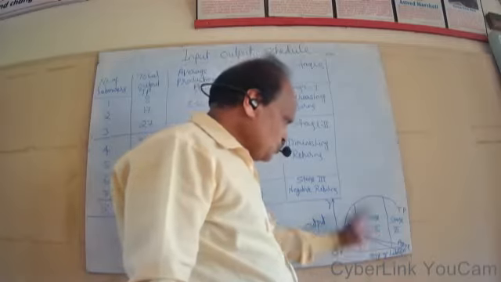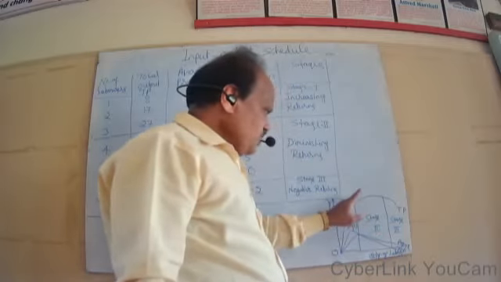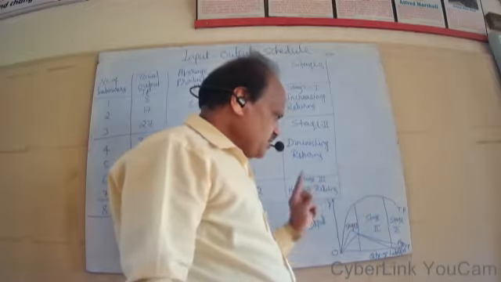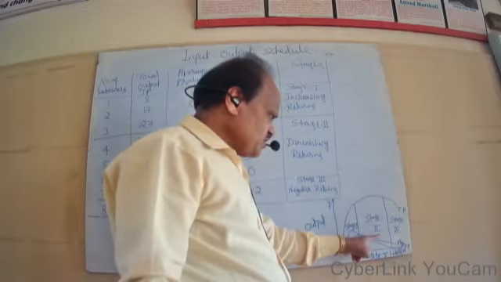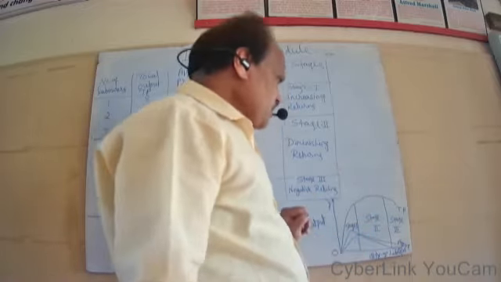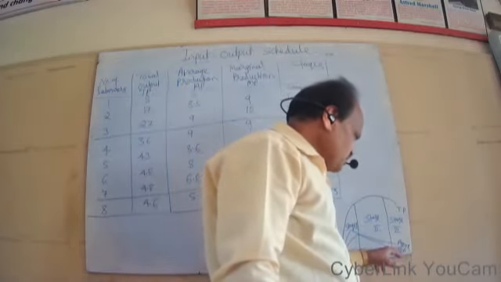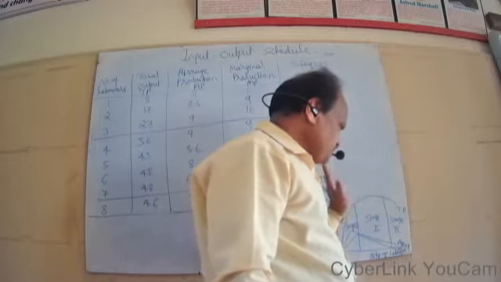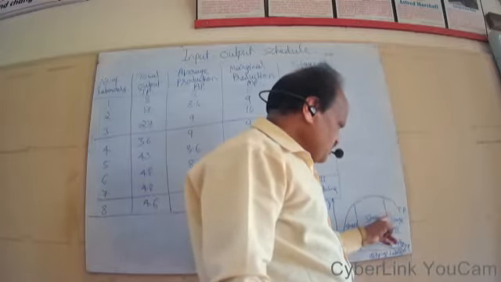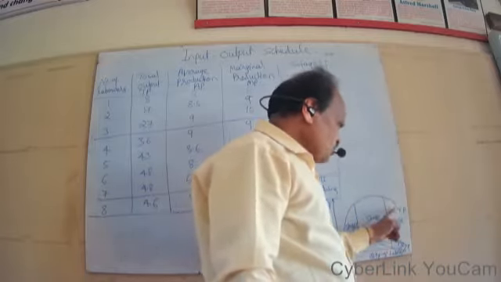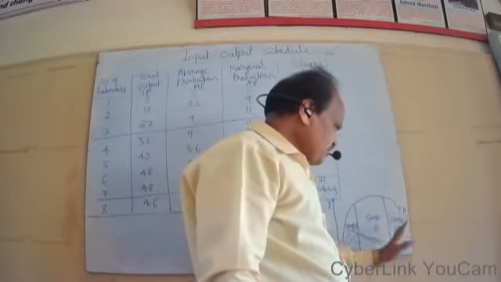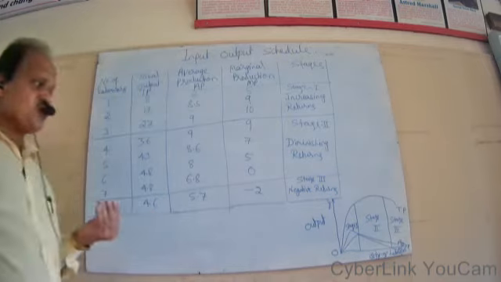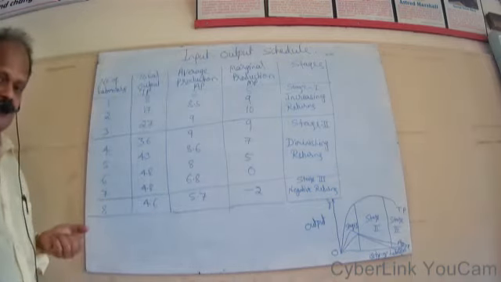But during stage 2, total production increases at a diminishing rate, but average production and marginal production will start to decrease, where marginal production becomes 0. At this stage, total production will reach its maximum level. At the same time, during stage 3, total production starts to decrease, average production is also declining, but the marginal production becomes negative.